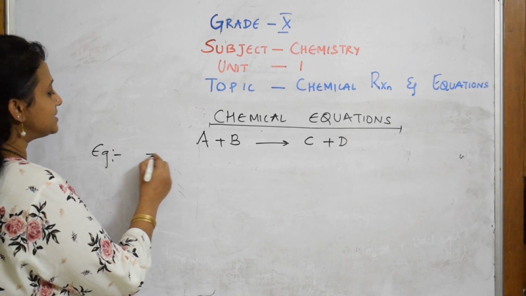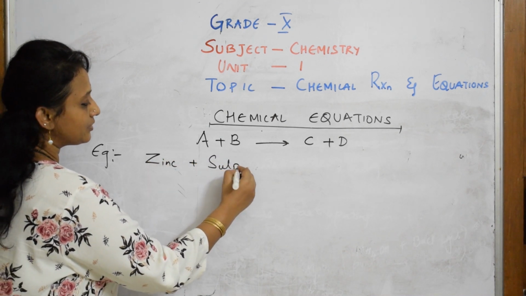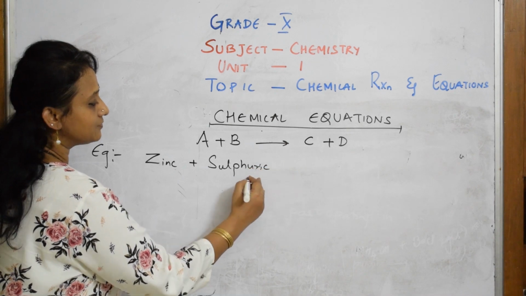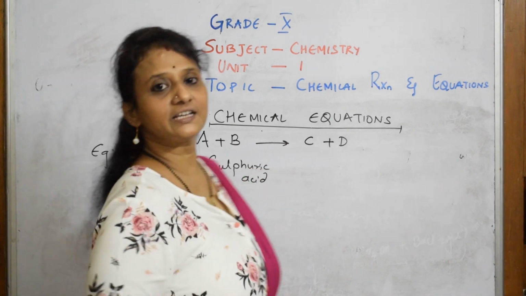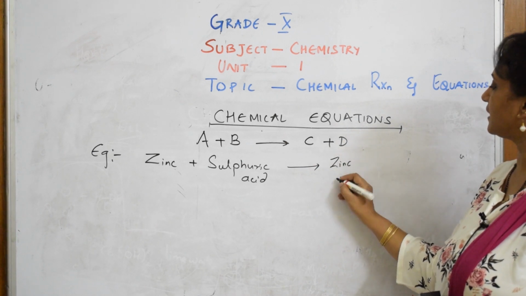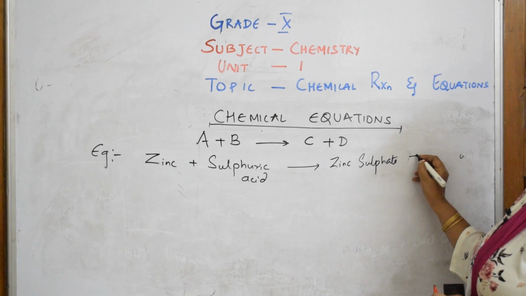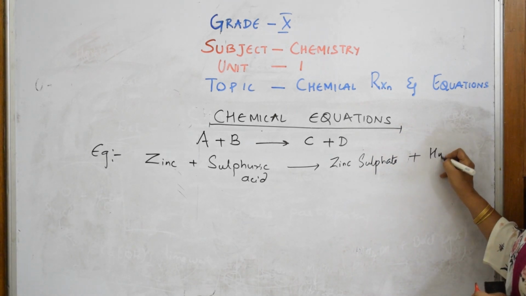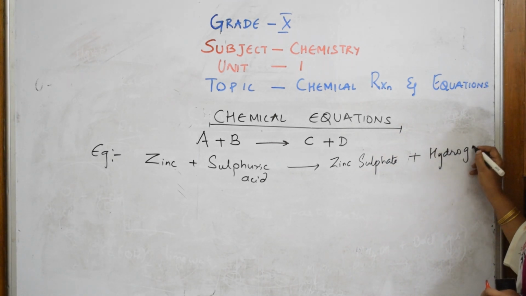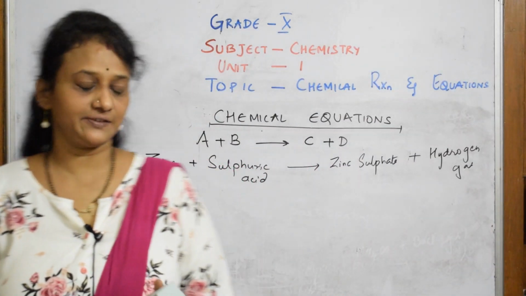How do you write? Zinc reacts with sulfuric acid. See how I am writing, in words: zinc plus sulfuric acid to form zinc sulfate and hydrogen gas. After writing in the word form, we write the formula as I've written just now.